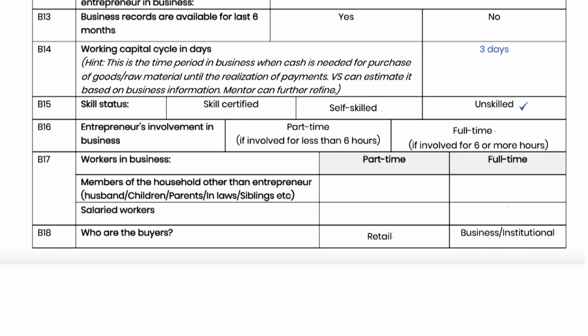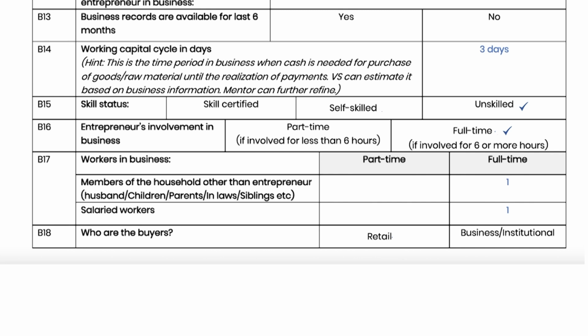In B16, tick if the entrepreneur is involved part-time or full-time in the business. If the entrepreneur gives 6 hours or more per day to the business, then tick full-time, else it will be part-time. In B17, fill the number of part-time and full-time workers, including unpaid family members and salaried staff. Anyone working for 6 hours or more in the business can be considered full-time worker.